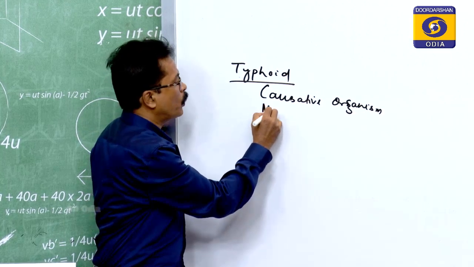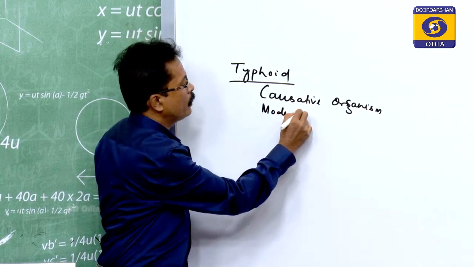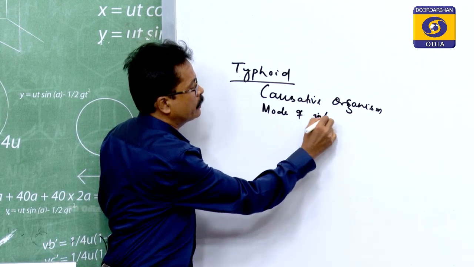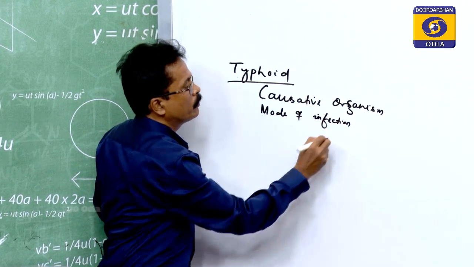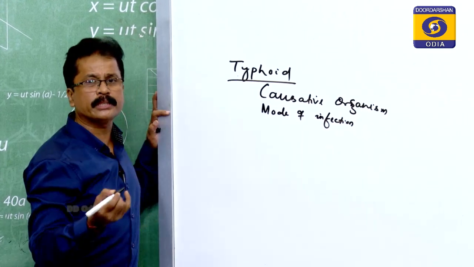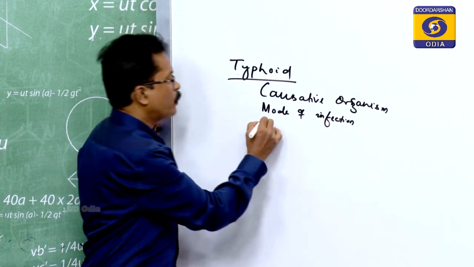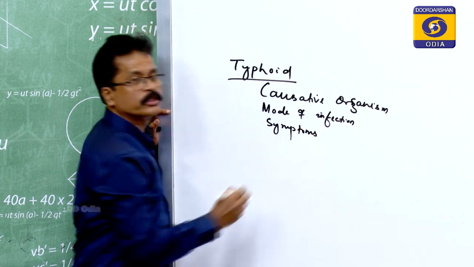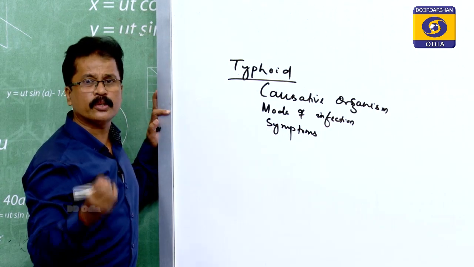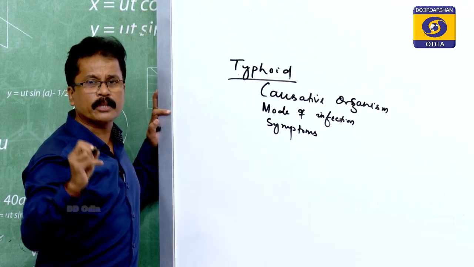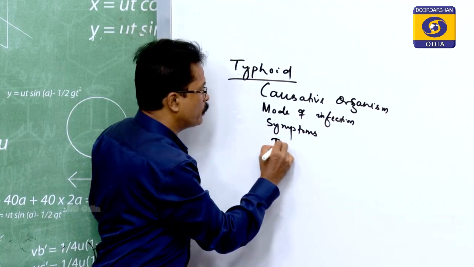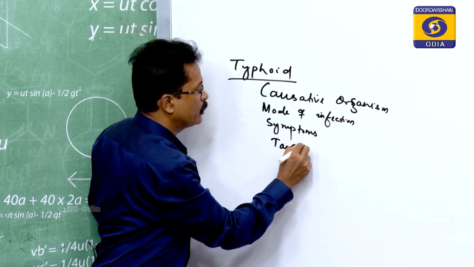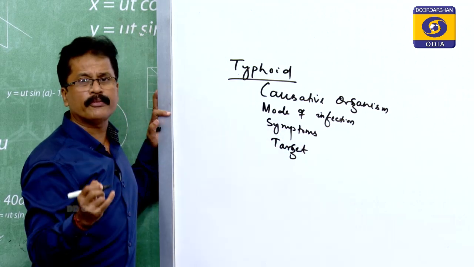Then the mode of infection, or you can say the infective stage or the epidemiology. Then what are the symptoms of this disease. Then you have to remember the target organ of this disease.